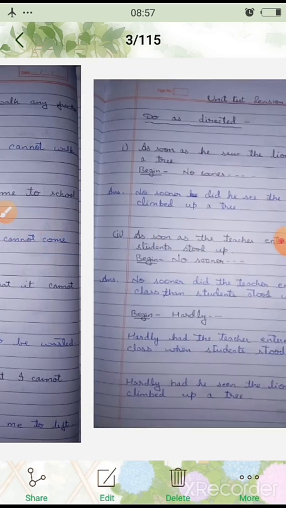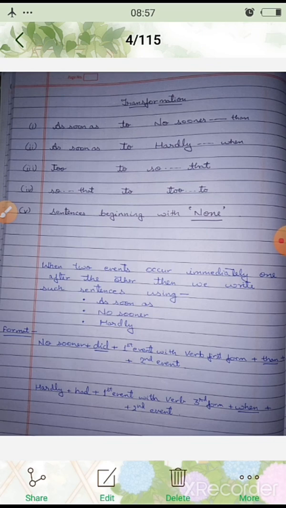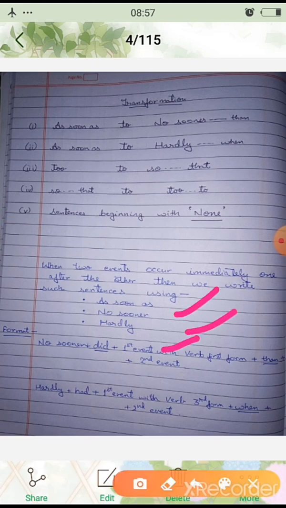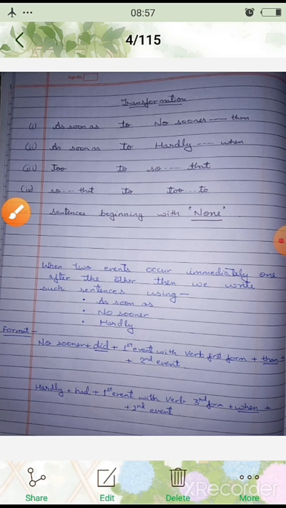Now once again we shall repeat what we have done today. Transformation of no sooner to than. Okay, as soon as changes to no sooner and hardly. The meaning of all three sentences before and after transformation remains the same, whether we begin the sentence with as soon as or no sooner or hardly. Now with no sooner we can use did also, and with no sooner we can use had also. Okay, had I have not given here, but you have to keep that in mind.